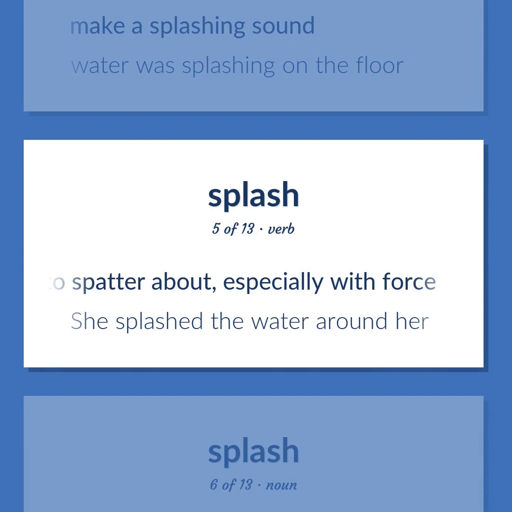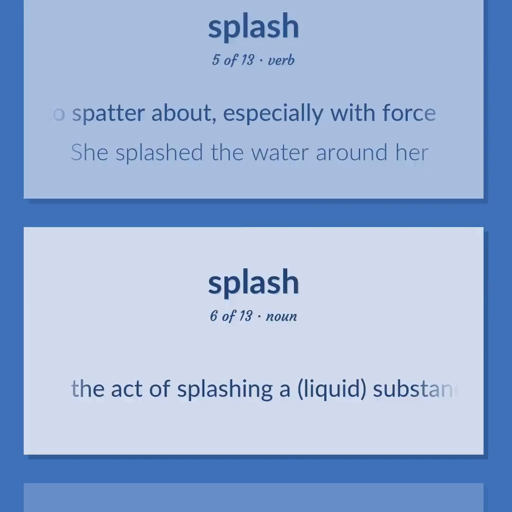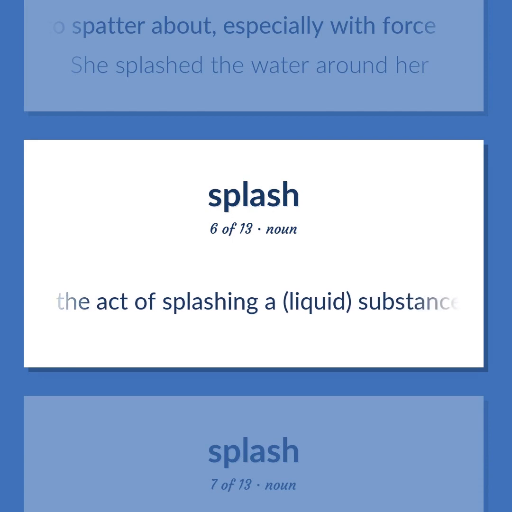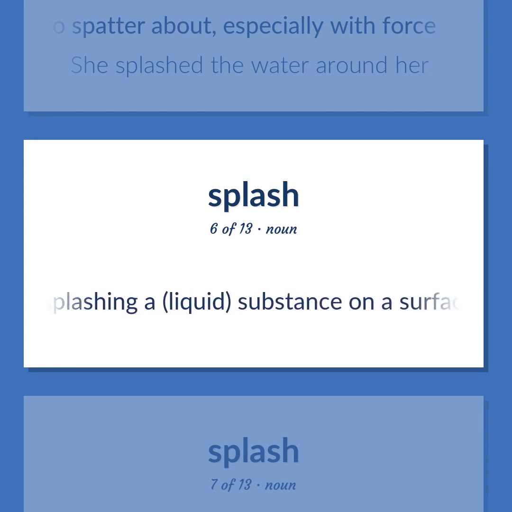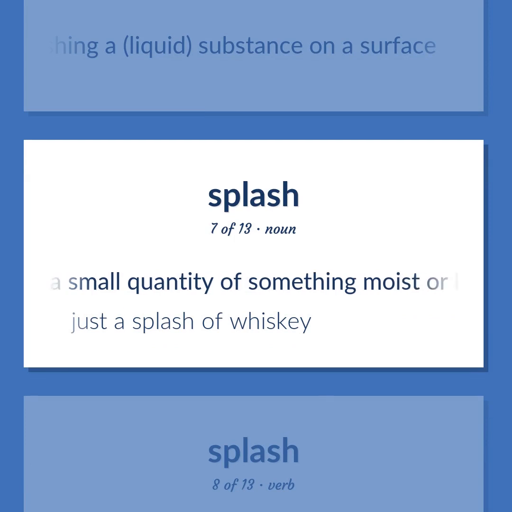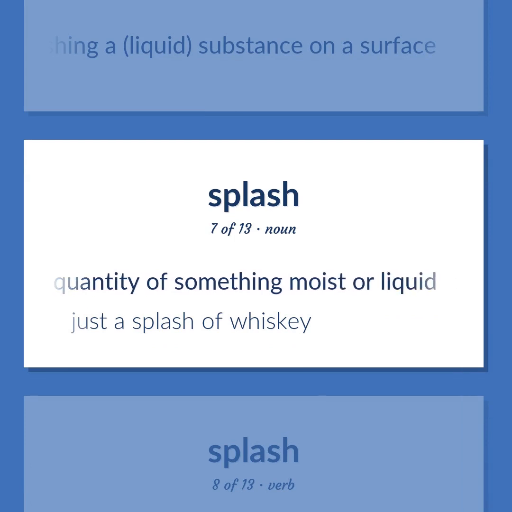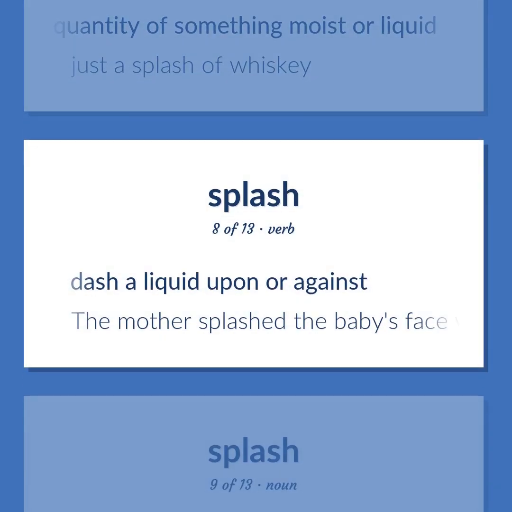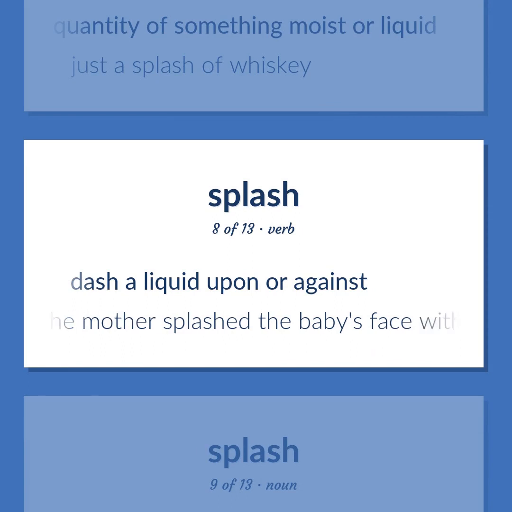She splashed the water around her. The act of splashing a liquid substance on a surface. A small quantity of something moist or liquid. Just a splash of whiskey. Dash a liquid upon or against. The mother splashed the baby's face with water.